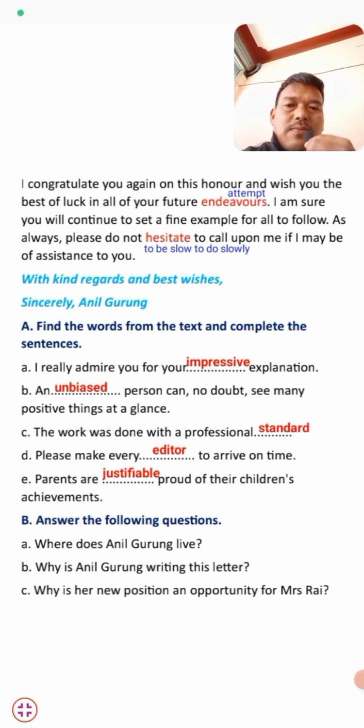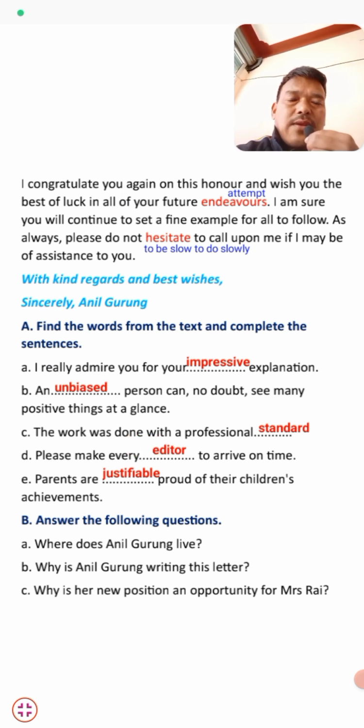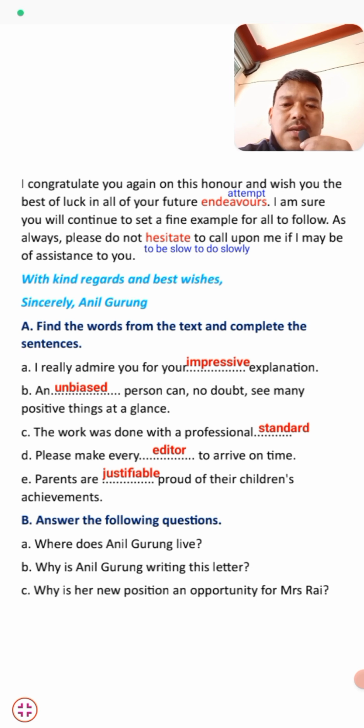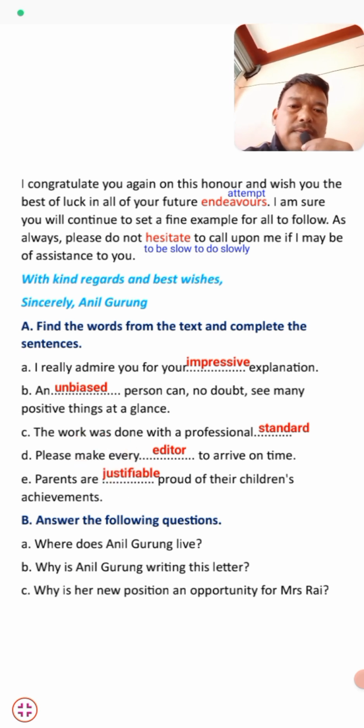And D number, please make every data to arrive on time. Editor means, students, who edits the newspaper, what to write and what not to write. Okay, he's the editor. And parents are proud of their children's achievement. Justifiable is the right word. And with that, students, it's all about your exercise number A.